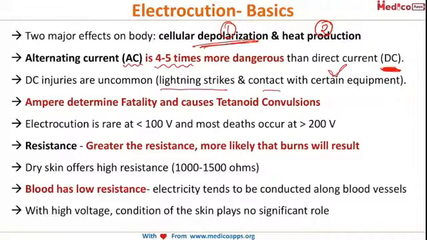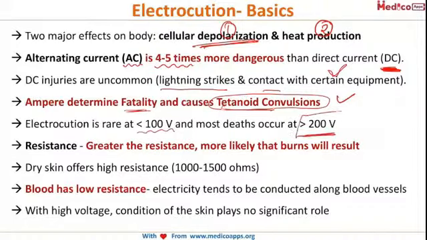Now, the ampere determines the fatality and causes tetanoid convulsions. The ampere, that is the power of the current which is hitting the body, determines its fatality and it also results in tetanoid convulsions. Now, electrocution is rare at a voltage less than 100 volts and most deaths occur above 200 volts. So, for death to occur with electricity, the voltage should be above 200 volts.